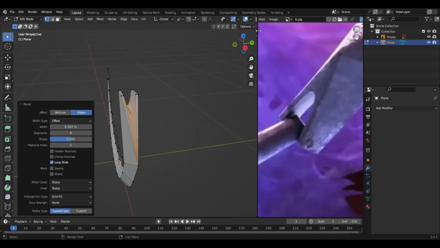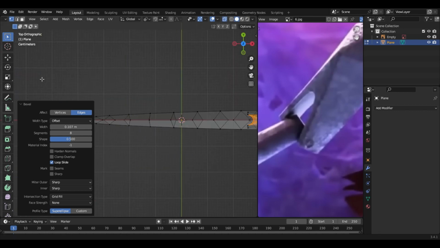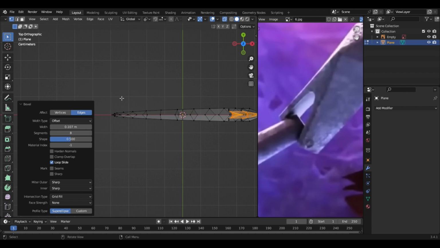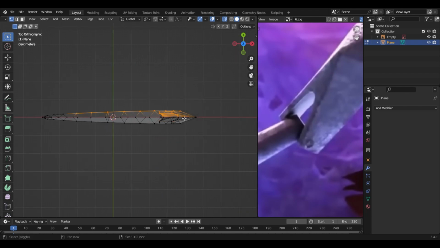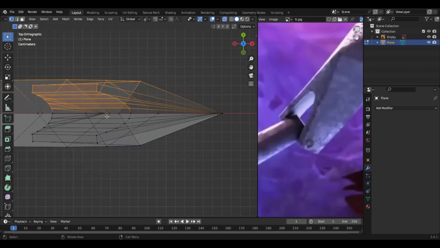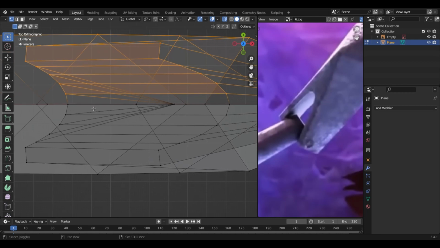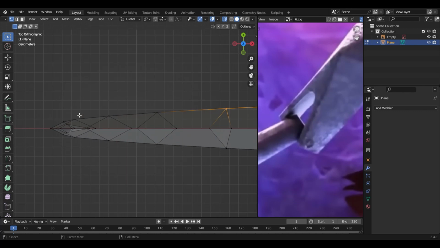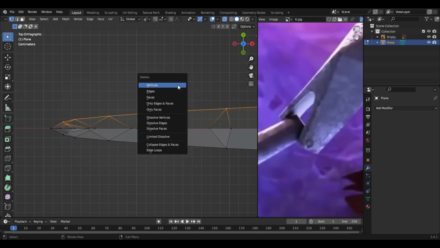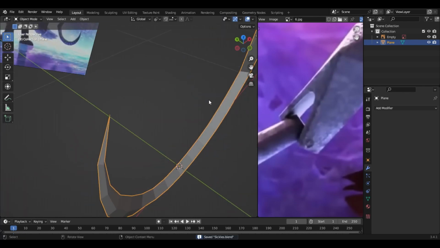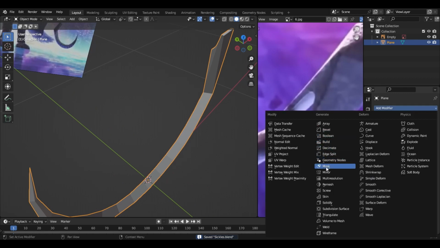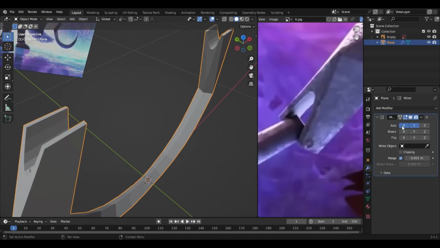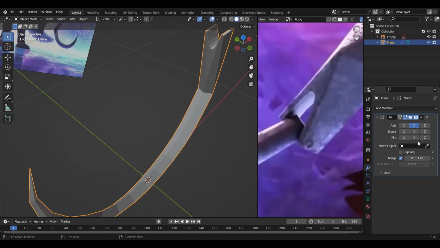Alright, let's go on the z-axis and delete everything on the other side. But not this one, the one on the x-axis. Just the ones on the other side. Delete them all. And then add the mirror modifier again. On the y-axis, enable clipping.